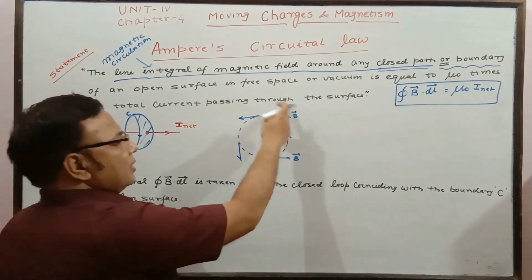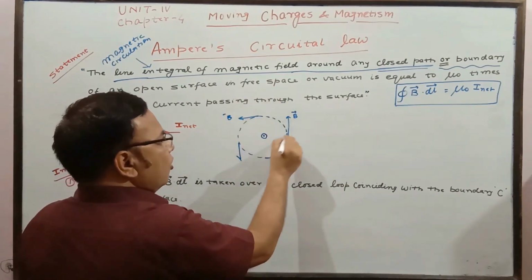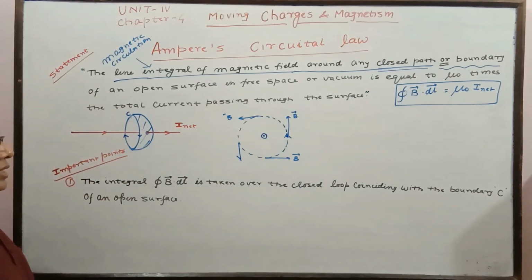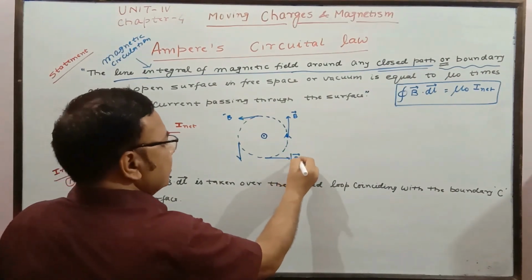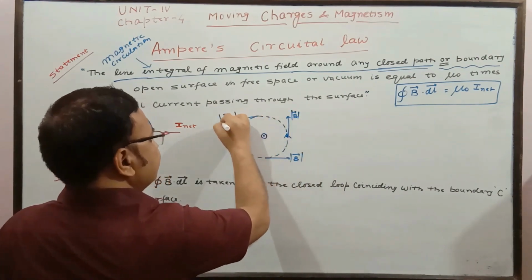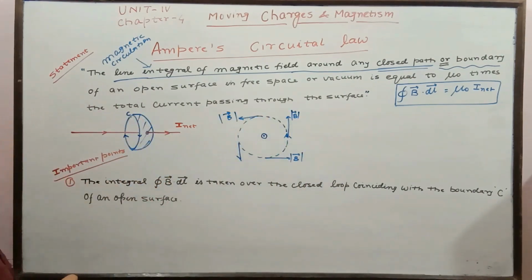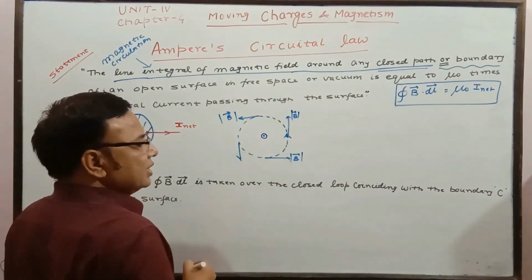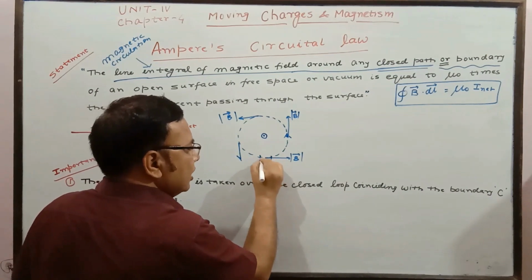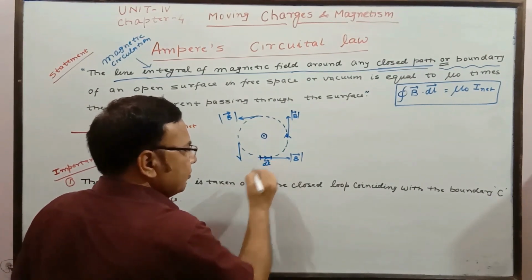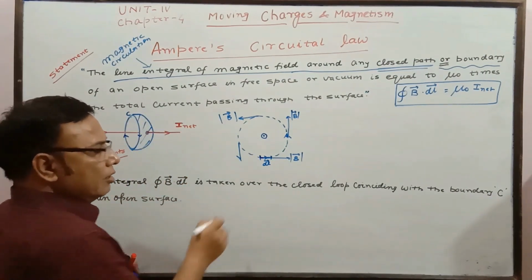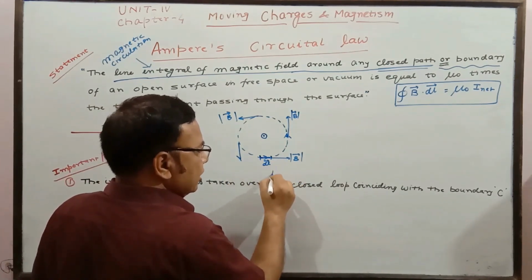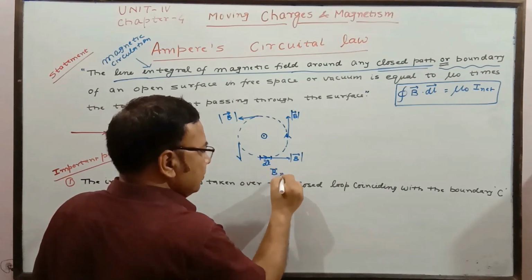Since I am showing B all the time, and all the points are at equal distance, the magnitude remains the same, though the direction is changing. In the same way, at all the points, we take any small length, say of length dl, and find the line integral. At this point B is in this direction, dl is also in this direction. So the line integral at this point is B dot dl.